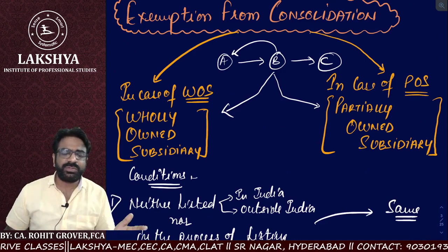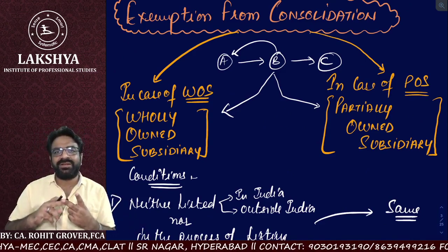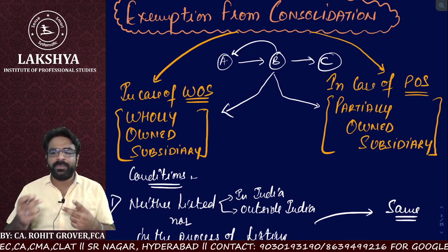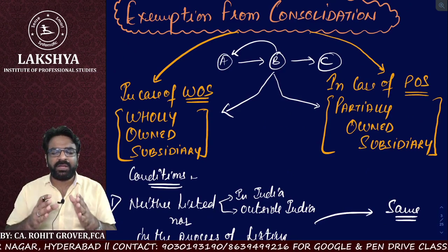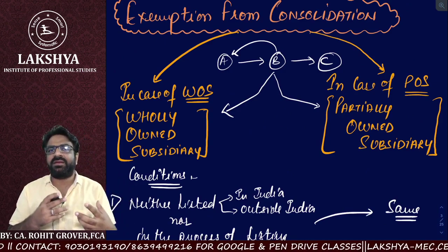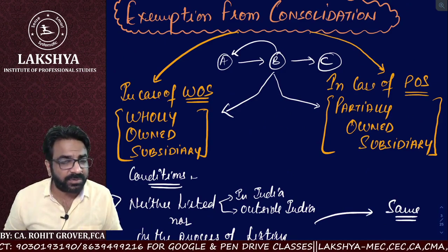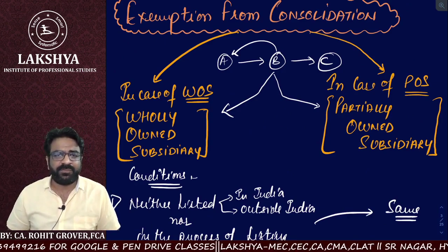If you are a wholly owned subsidiary, then you need to satisfy two conditions: that neither you are listed in India nor listed outside India, and the second condition is that your immediate parent company should be located in India, and they are filing the returns and financial statements with the ROC, and they have prepared their financial statements in accordance with the applicable framework, right?